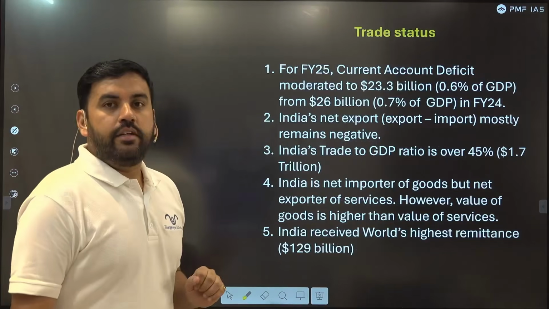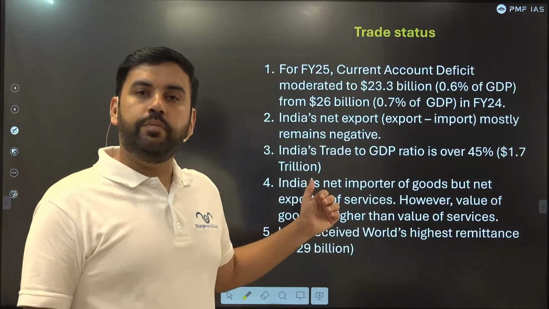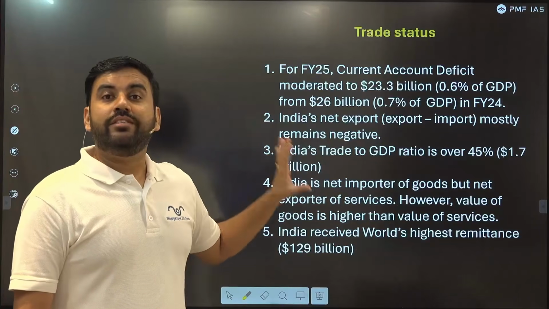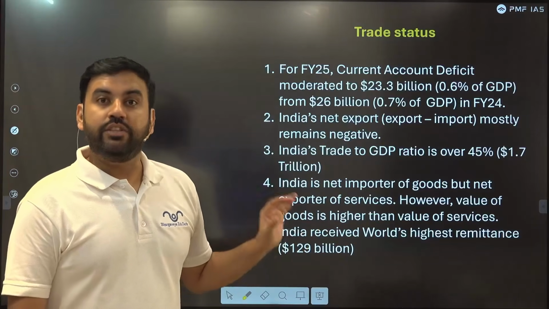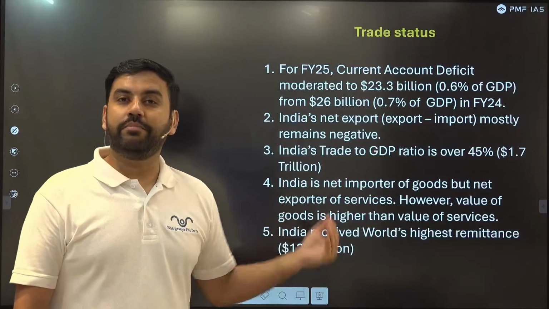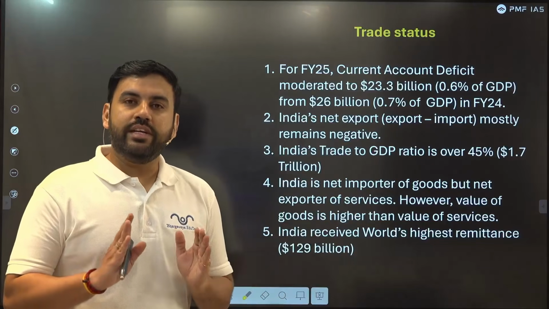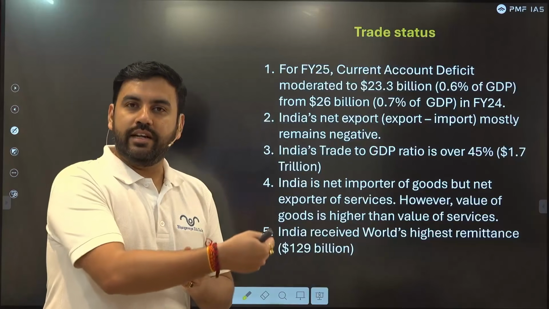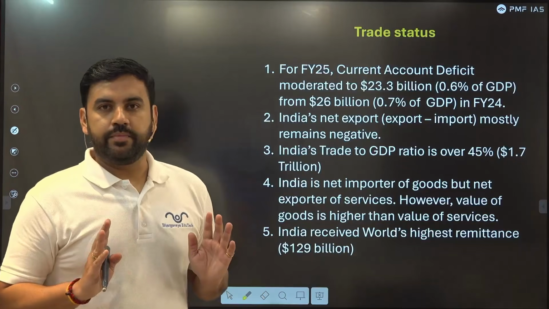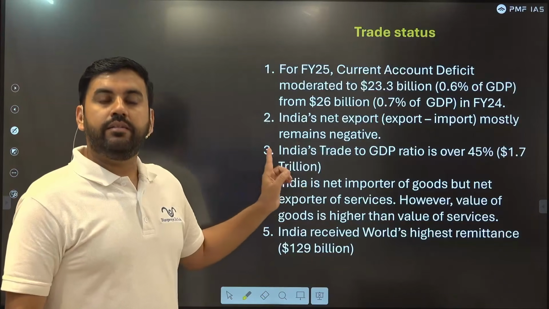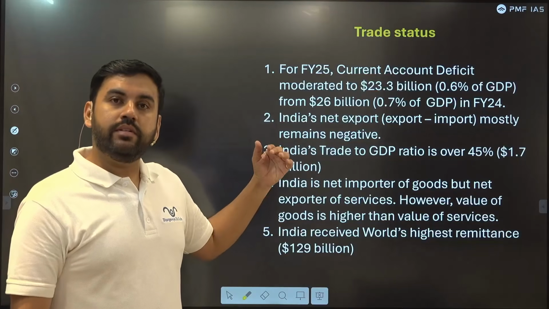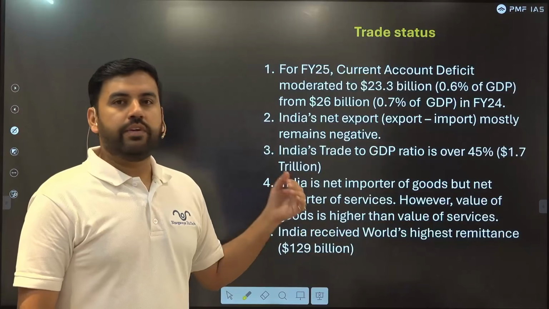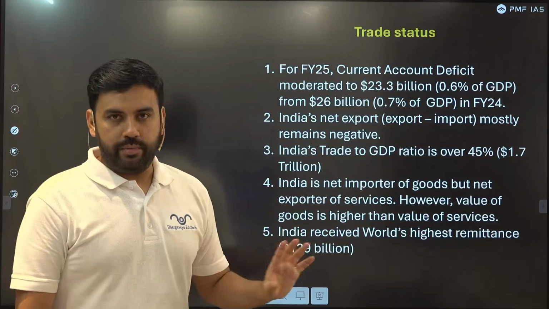Trade status. This is what UPSC asked a question on in 2023. The present status, guys, changes every quarter. It changes every month. You should only study once in a year. Now, as the financial year has ended, we are reading it. It was not available in your Economic Survey, because the Economic Survey publishes on the last day of January, and at that point of time, the entire data till March was not available.